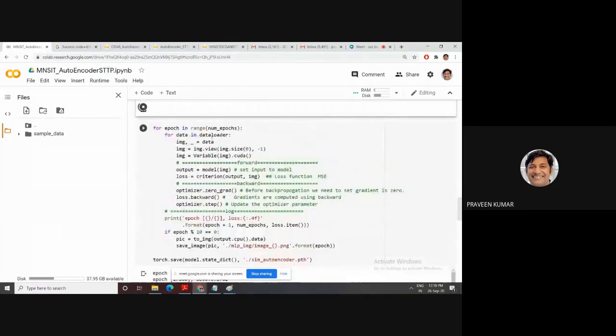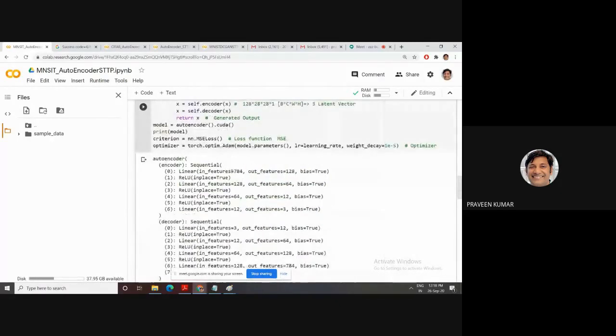Then after this we need to run our program. You are familiar with the epoch concept and iteration concept. This is the model architecture. For the encoder, 784 is input, output is 128. Then bias is true. Then a ReLU layer for activation function. The next layer is your 128, then 64. Then ReLU layer. Then 64. How to print this? Simple. You can print the model, or a summary method is also available.